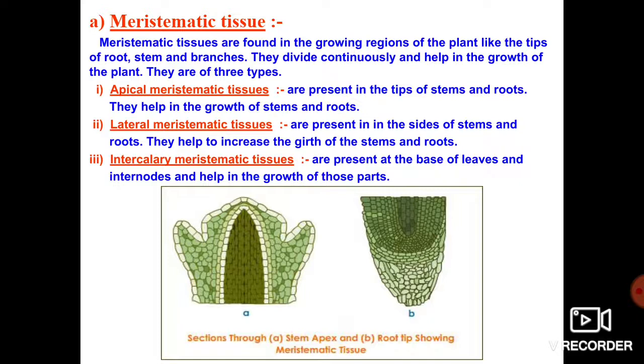Yes, dear children, one more very important type of tissue, that is what we call permanent tissues, we will discuss in the next class.